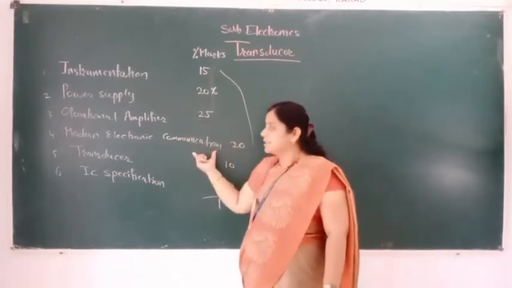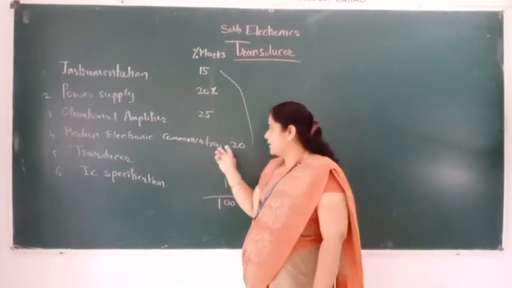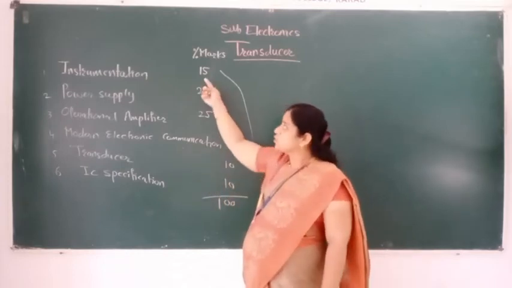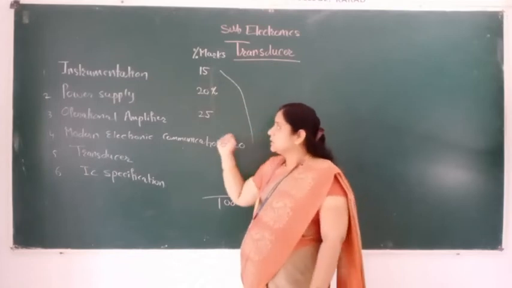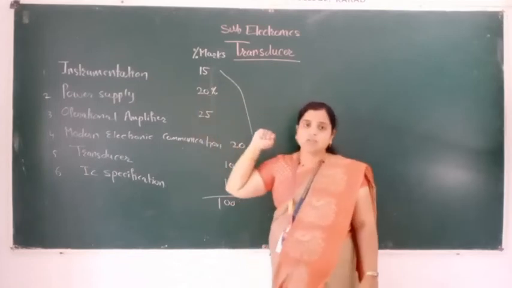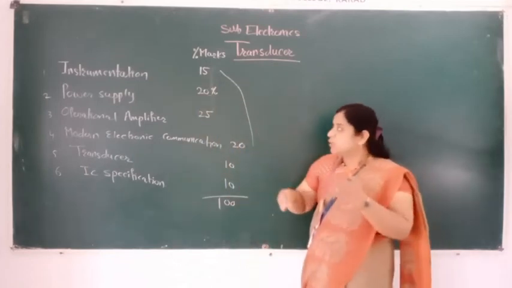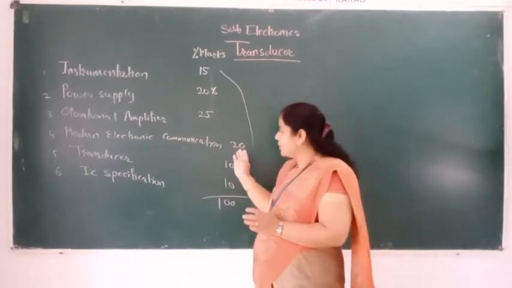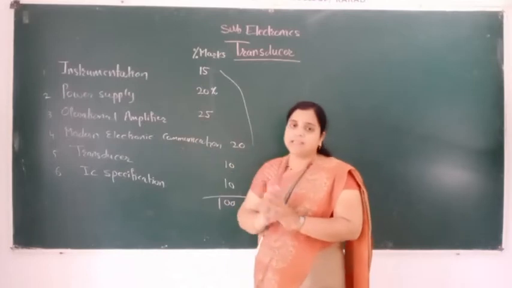Okay, then modern electronic communication is a very big chapter and has 20% marks in the syllabus. Instrumentation having 15 marks. Then the power supply chapter is also 20% marks. Means 20% questions will be asked on these chapters. 25% questions will be asked on the operational amplifier.